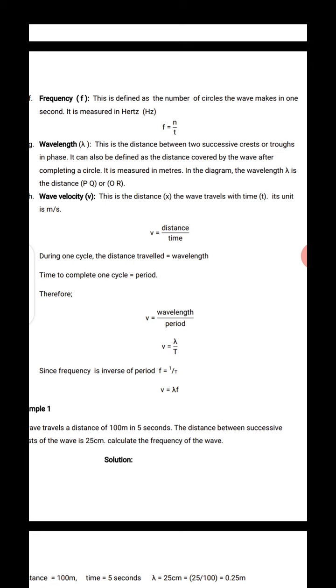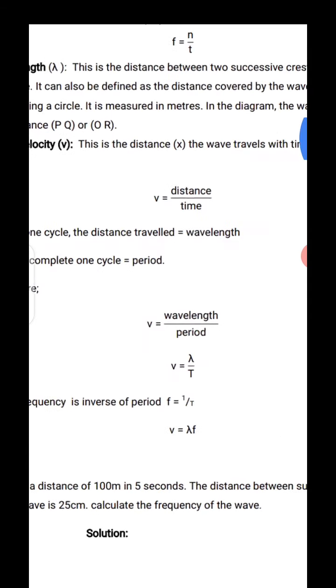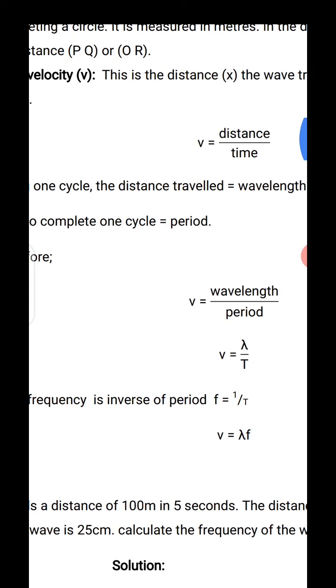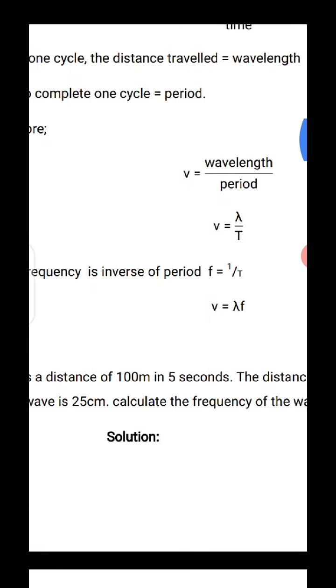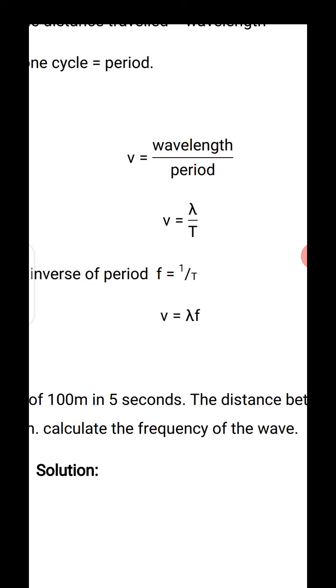So then the wavelength, lambda, equals... generally velocity is distance over time. That is what we have learned so far. But in the wave now, the distance that a wave moves, according to the diagram, is the wavelength. That is the distance from one trough to trough, or one crest to crest, is the wavelength. And the time is now the period. So if you want to use that idea of velocity equals distance over time and bring it back to the wave, you see that the velocity there now becomes wavelength over period. Period is the time in the wave now, and wavelength is the distance in the waveform. So that's why we have v equals lambda over T.